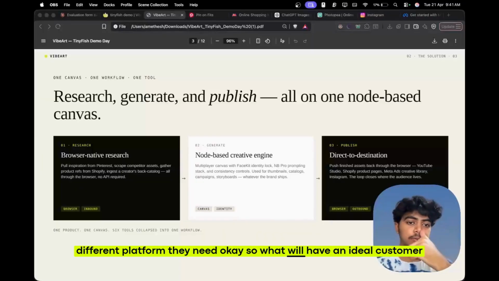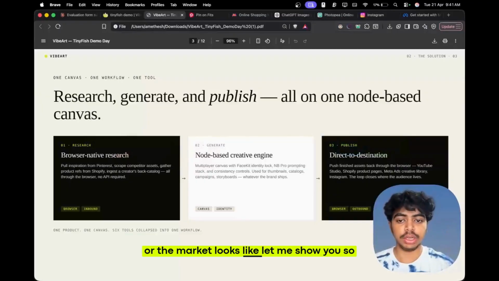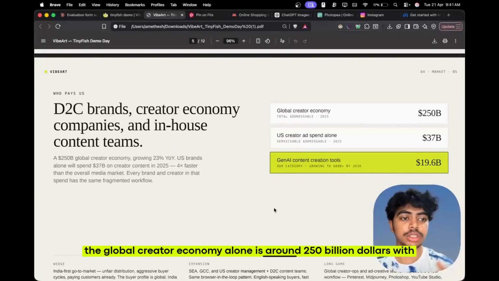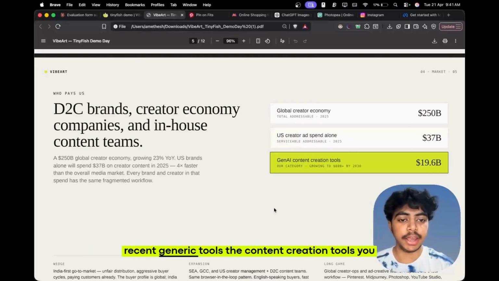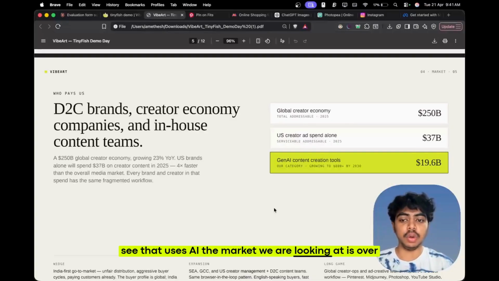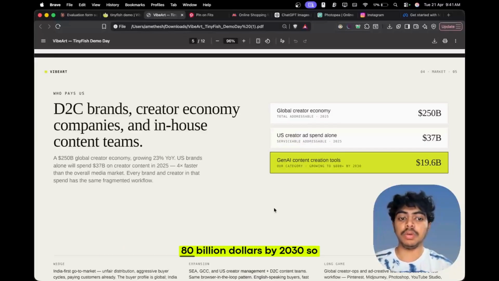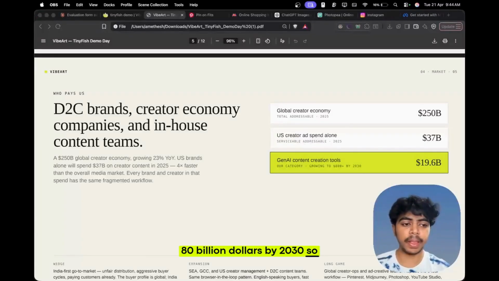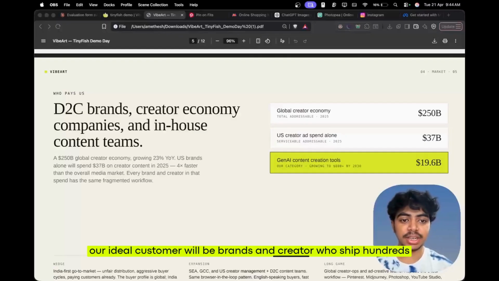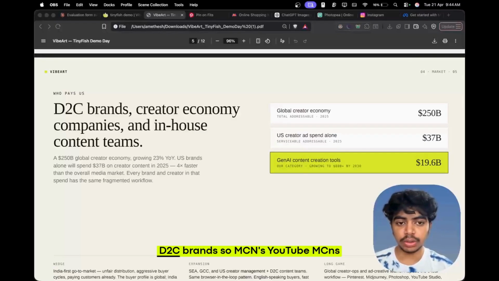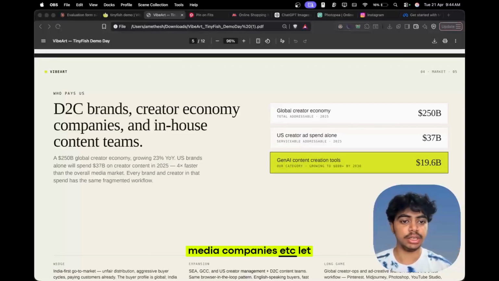Okay, so what will our ideal customer or the market look like? Let me show you. So the global creator economy alone is around $250 billion. With recent Gen AI tools, the content creation tools that use AI, the market we are looking at is over $19.6 billion, and it is bound to grow over $80 billion by 2030. So our ideal customer will be brands and creators who ship hundreds of assets a month. So that might include D2C brands, big MCNs, YouTube MCNs, media companies, etc.